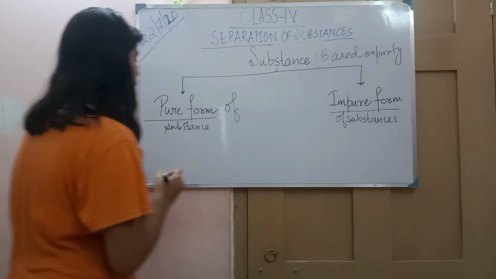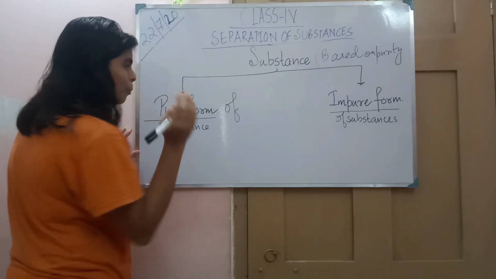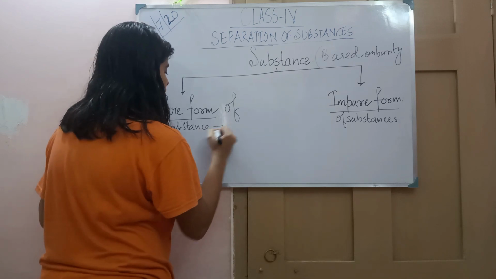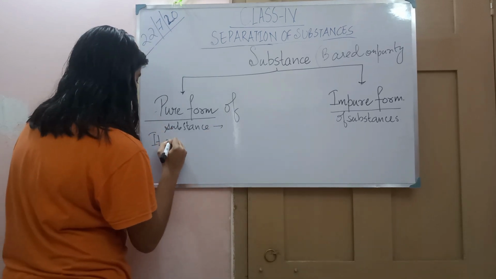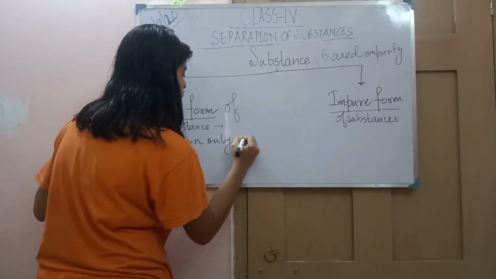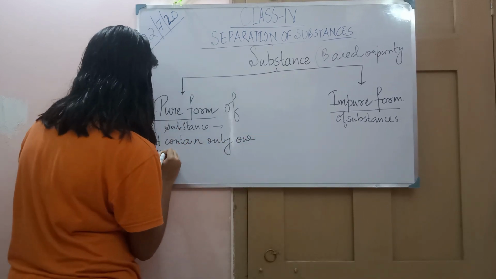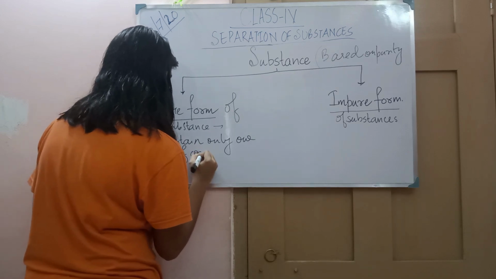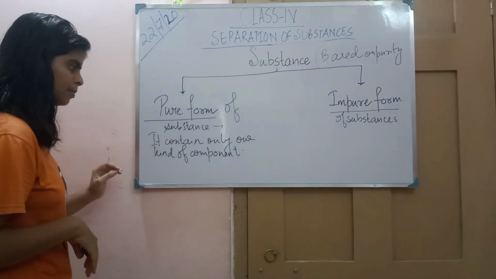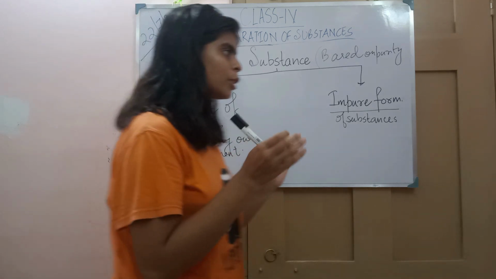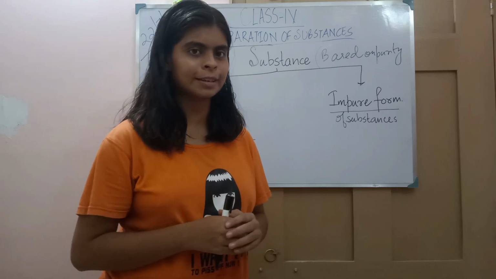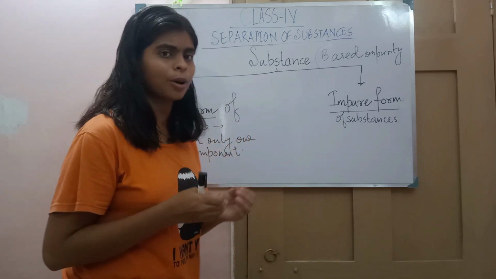So pure forms of substances are the substances which contain only one kind of component. A component means a kind of substance. So a pure form of substance contains only one component in it. Like pure salt, or the sugar we have in our home, we don't separate it from anything, because it is in a pure form.